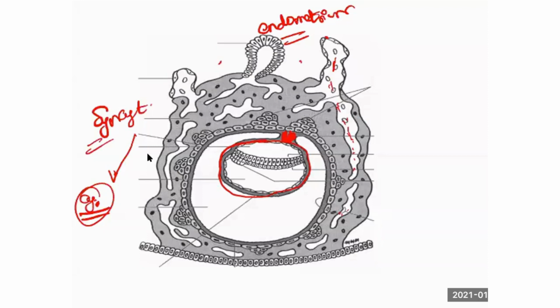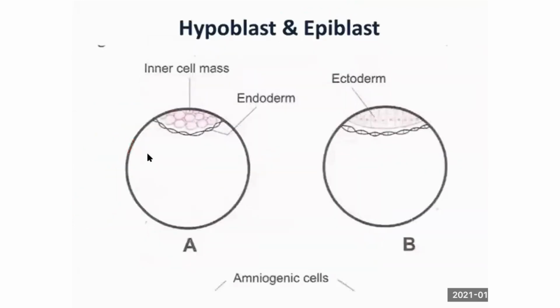So remember, now you see there is differentiation of germ layers, right? The cell above is called the epiblast, the cell below is called the hypoblast. See on this, the inner cell mass, and the endoderm. Now, what occurs to the inner cell mass? Endoderm is squamous. Am I right? It is remaining the same. You concentrate on both the pictures. Is there any difference in the endoderm in both pictures? No, there is no difference.